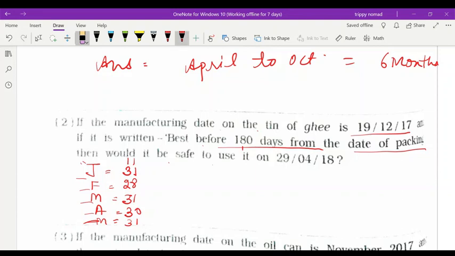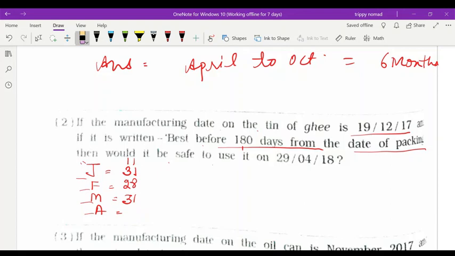We are not going to find out 180 days. We have to find out on this date. In the month of May, on which date? 29th. Not May, sorry, this is April.